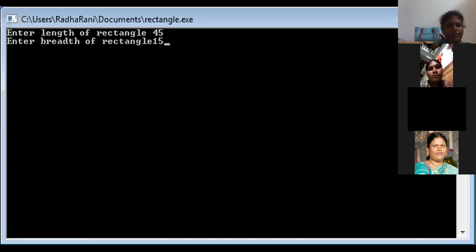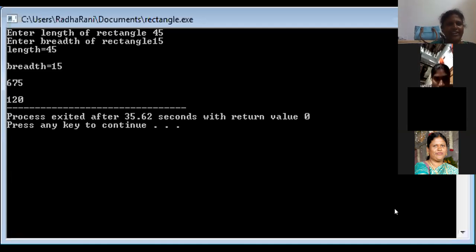Okay. So how it is showing with endl, because there is a 2 lines gap. Length is equal to 45, breadth is equal to 15, and 675 and 120. But for 675, I did not add a message like area of rectangle, or perimeter. I did not give the message, so it is not showing. Are you getting my point? So it is not in a readable format. Now I will add that message. Then you understand, okay, 675 is the area, 120 is the perimeter. So that you can also add.